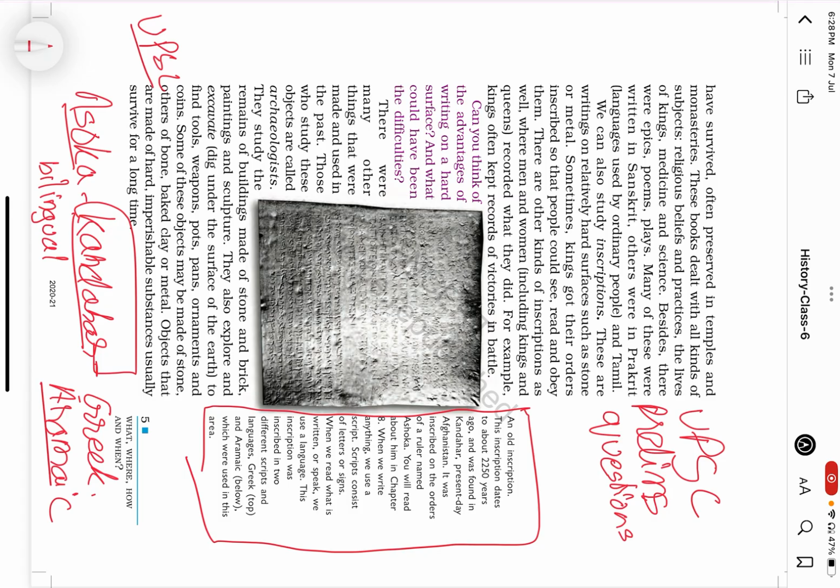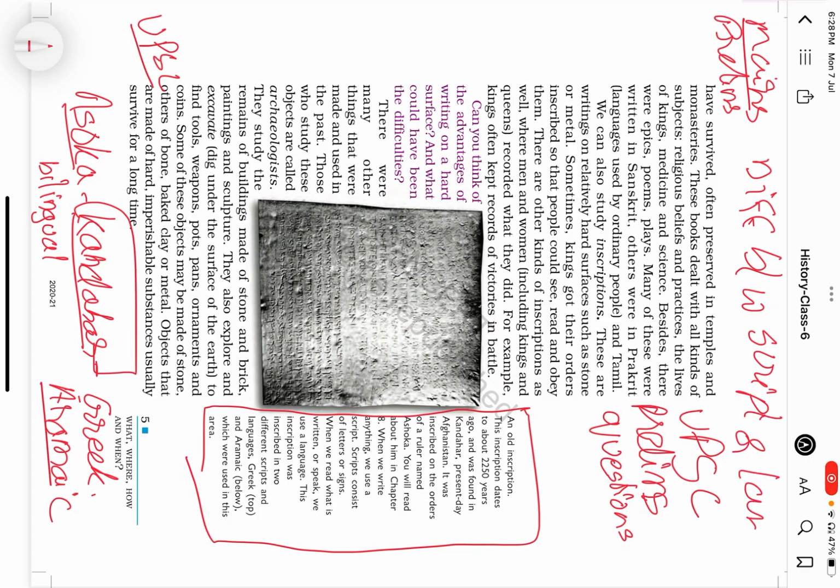Next. See, within this aspect, there are other aspects of questions, like what is the significance of manuscripts? And another simple question can be posed from here, even in mains or prelims. A very simple question: the difference between script and language. Within the same page, we can analyze the examples.